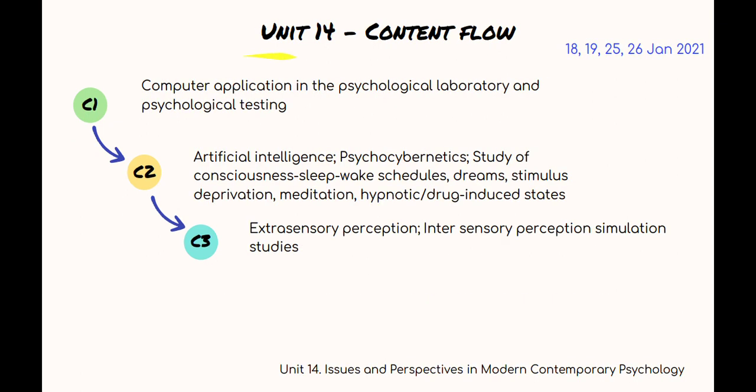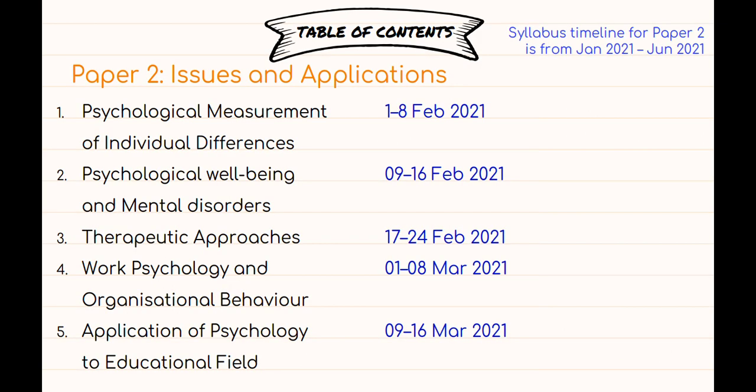So you can see the 14th unit and the dates are 18, 19, 25th, 26th January 2021, and in this unit you have only 3 classes from C1 to C3, and the unit is issues and perspective in modern contemporary psychology. Similarly, you have paper 2.